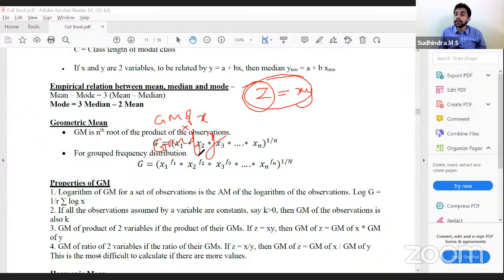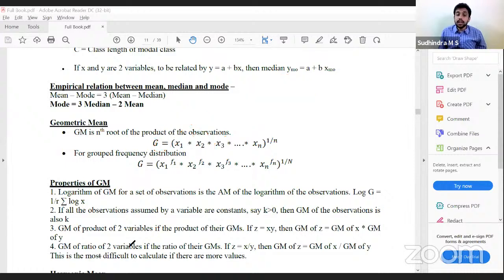The geometric mean of X into the geometric mean of Y is the geometric mean of Z. If Z is equal to XY, the geometric mean of Z is the geometric mean of X into the geometric mean of Y. Clear with this? Last one. Similarly, if Z is X divided by Y, the geometric mean of Z is the geometric mean of X divided by the geometric mean of Y.